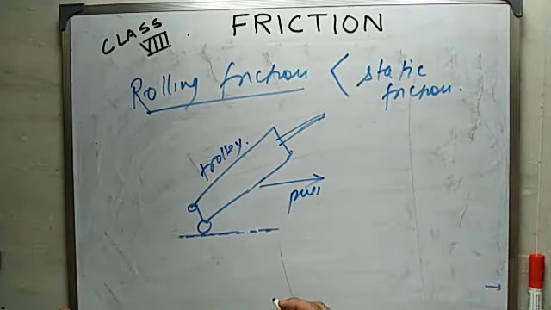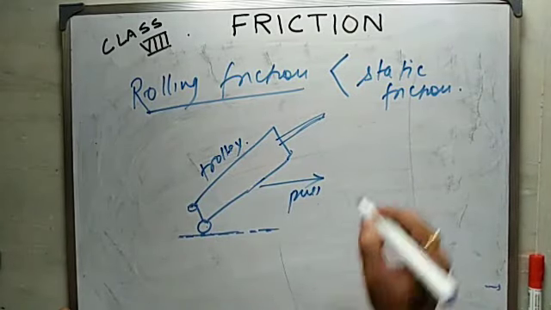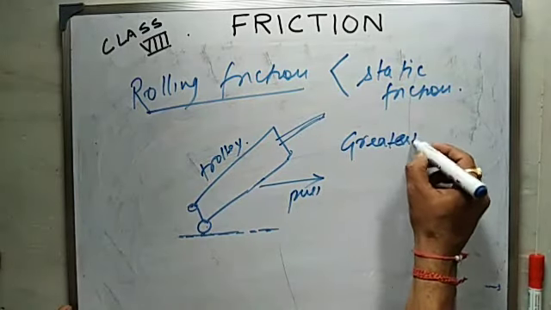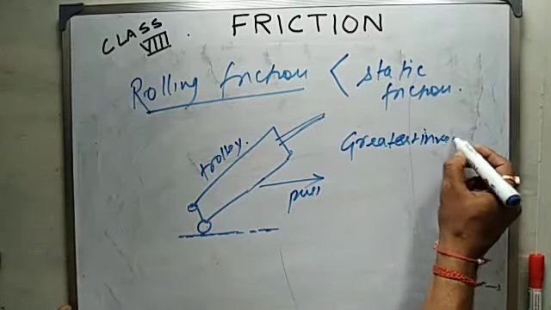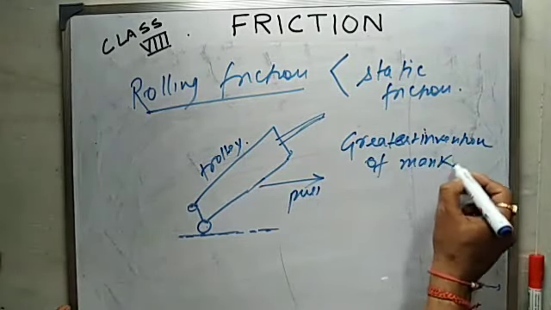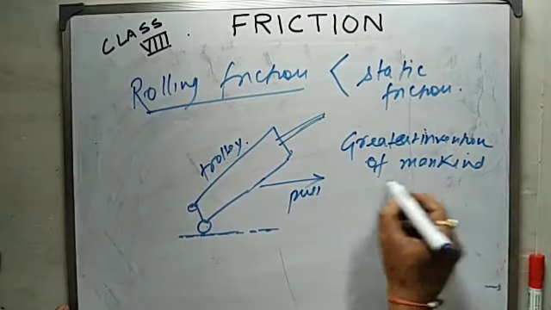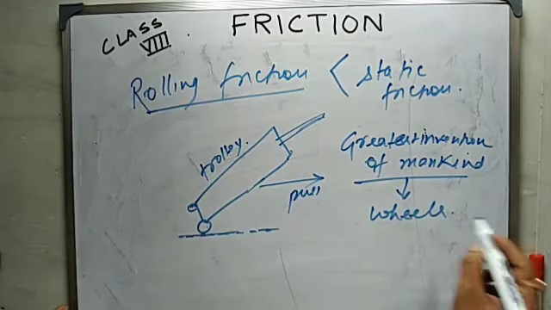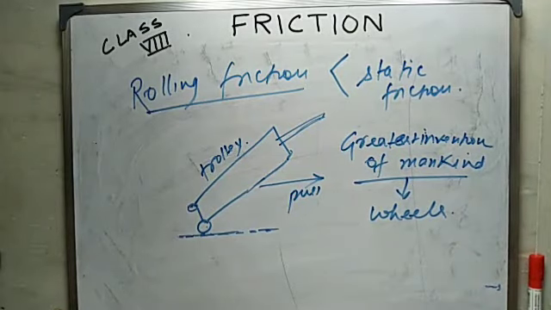That's why the wheel is called the greatest invention of mankind. Wheels are the greatest invention of mankind. Without wheels, we would have been in the Stone Age only.